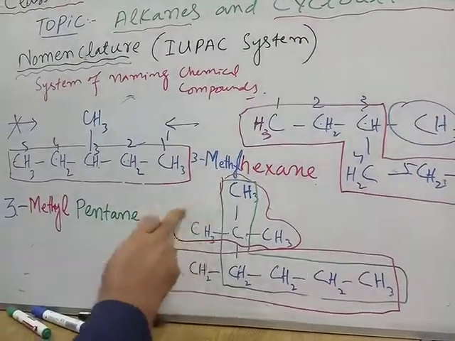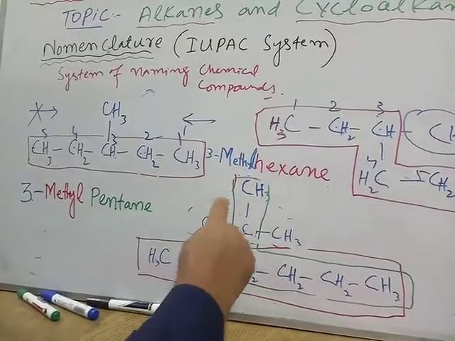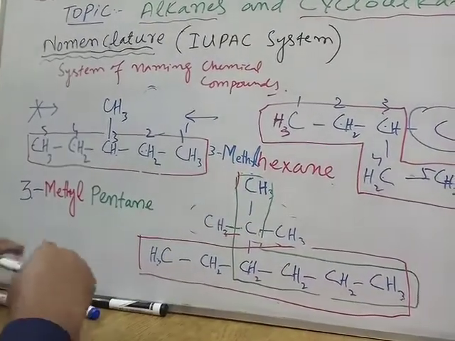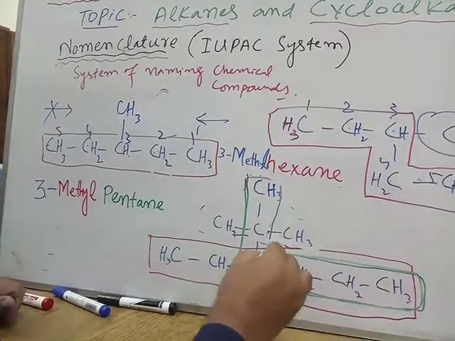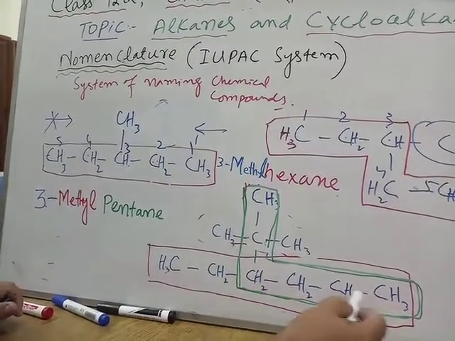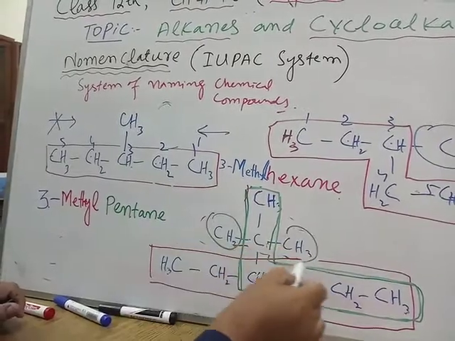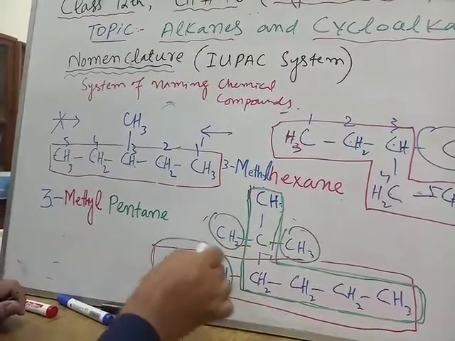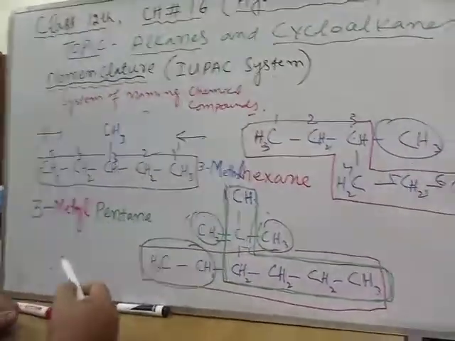But if I select the chain which I have marked with green marker, this one, how many branches will it give me? This is the chain, one branch, 2 branches, 3 branches. This will give me 3 branches.